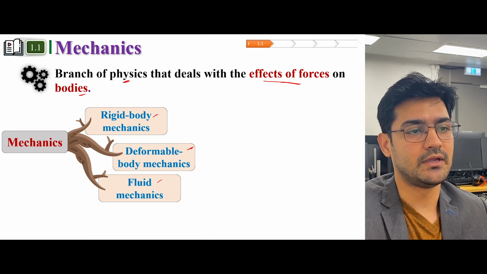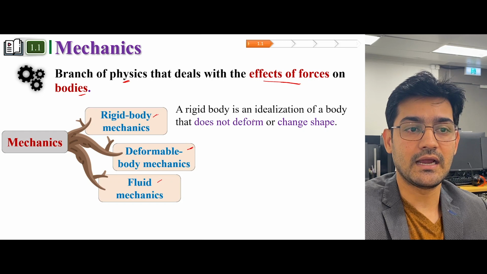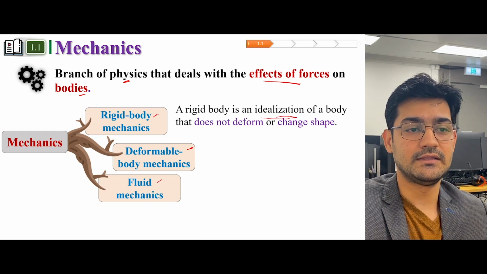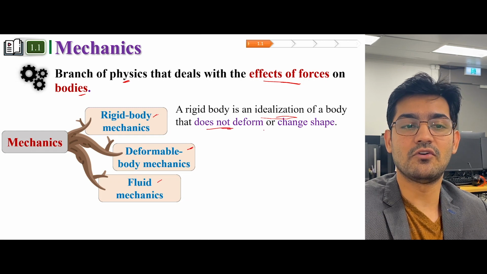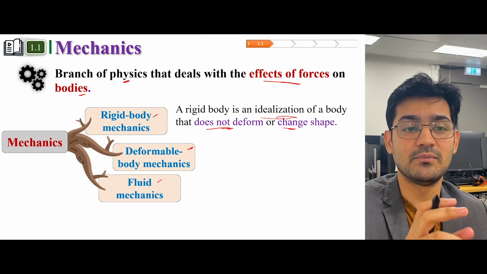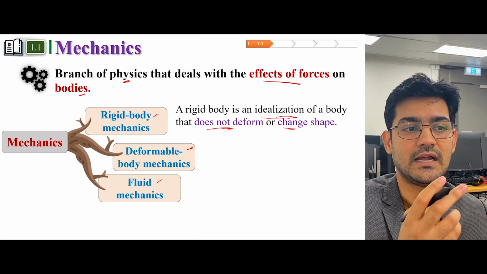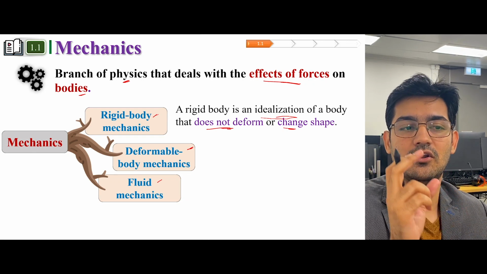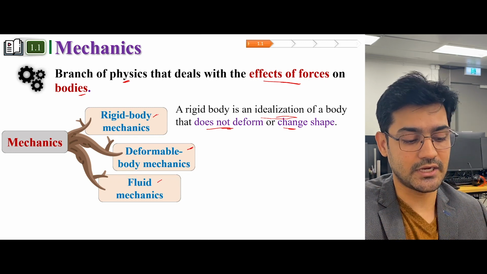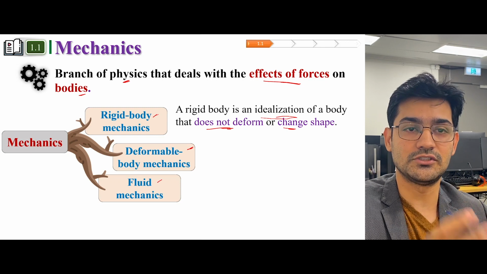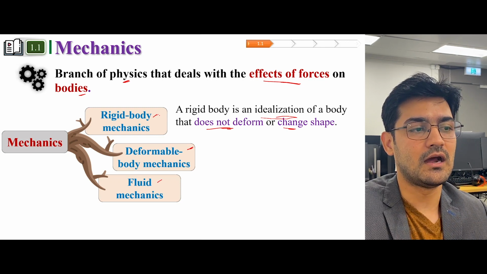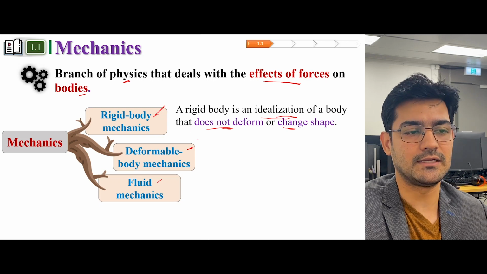So what is a rigid body? A rigid body is an idealization of a body. So basically, it's a model of a body that does not deform or change shape. It's a simplification of an actual model that says that the object will not deform or change shape. So if any object is not deforming or changing shape, then the study of the effect of forces on that type of body would be studied under rigid body mechanics.